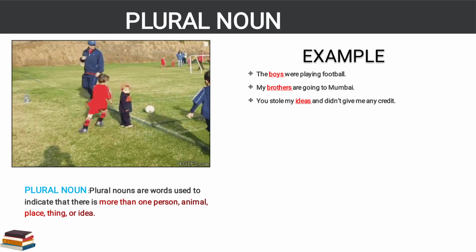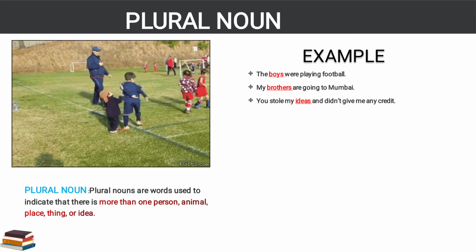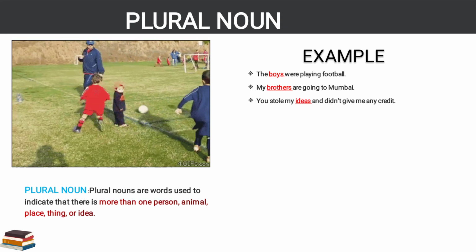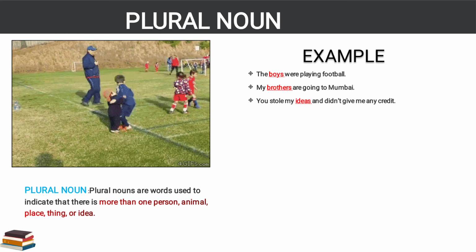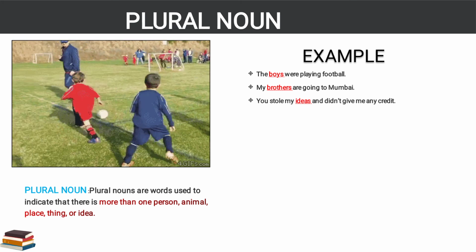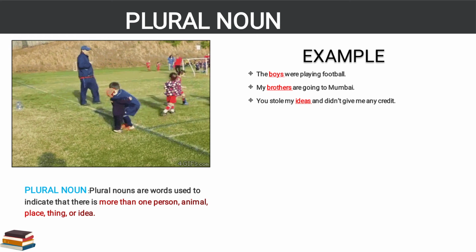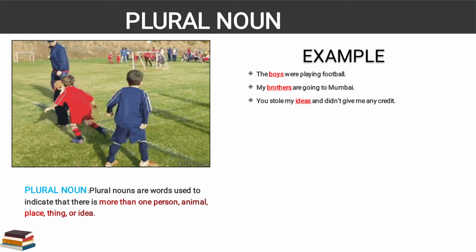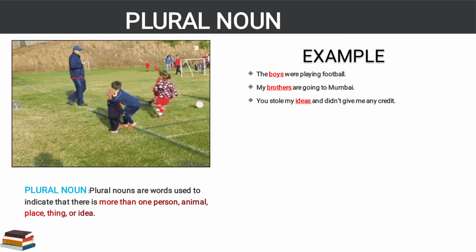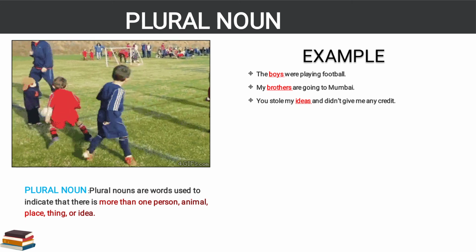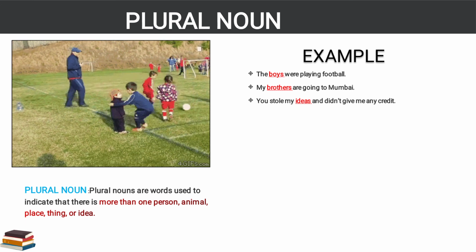You stole my ideas and didn't give me any credit. Now here ideas are there, so many ideas. Suppose you are making a project, okay? You're having ideas, you'll use a glitter pen, you'll use stickers, you will use this one. So many things you will innovate in your project. So it is your ideas, what all you will do. So in this, ideas denotes more than one idea. That's why it comes in plural noun.